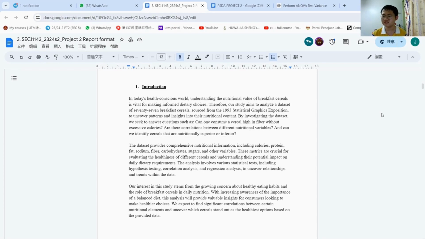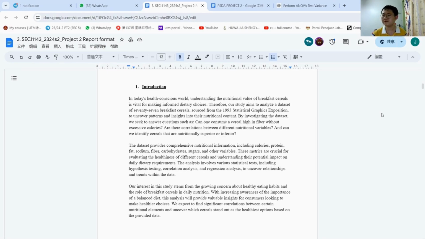By investigating the dataset, we seek to answer questions such as: can one consume a cereal high in fiber without excessive calories? Are there correlations between different nutritional variables? And can we identify cereals that are nutritionally superior or inferior?